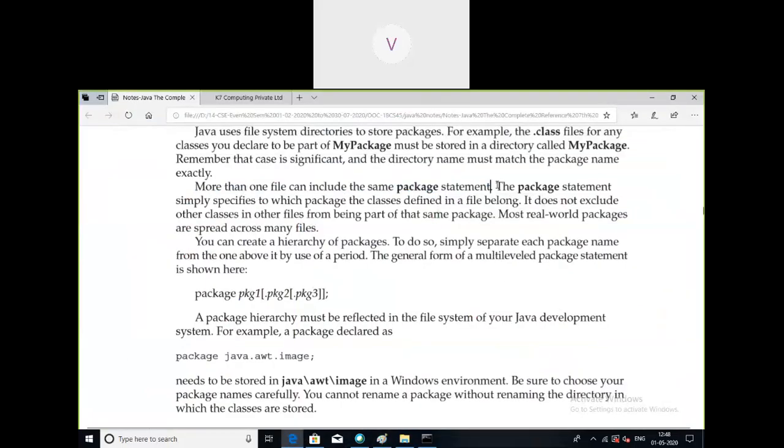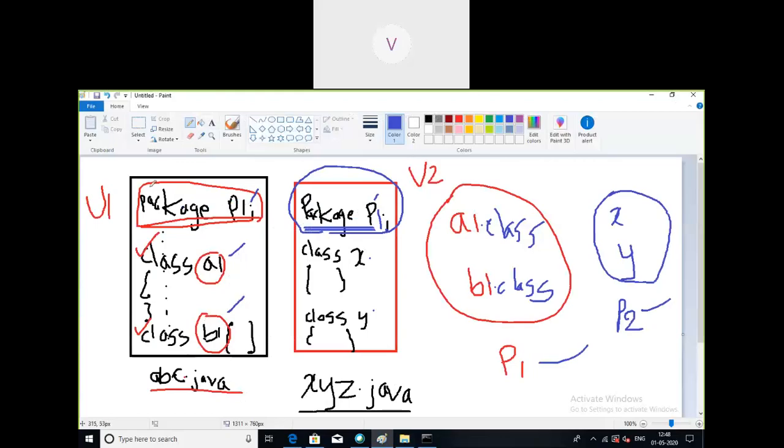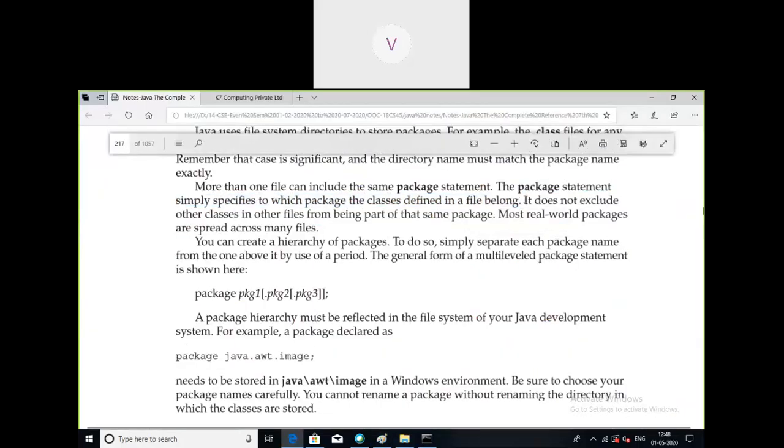The package statement specifies which package the class defined in the file belongs to. So what basically the package statement indicates is where whatever classes are present in this source file will be kept. That is the indication of that particular package. It does not exclude other classes in other files from being part of that same package.